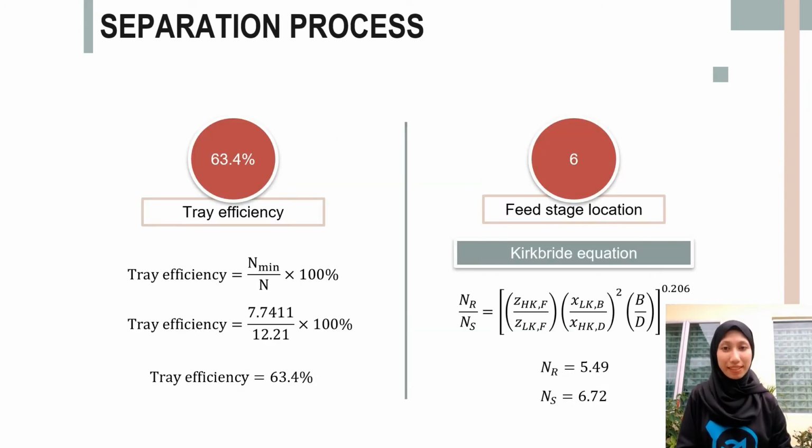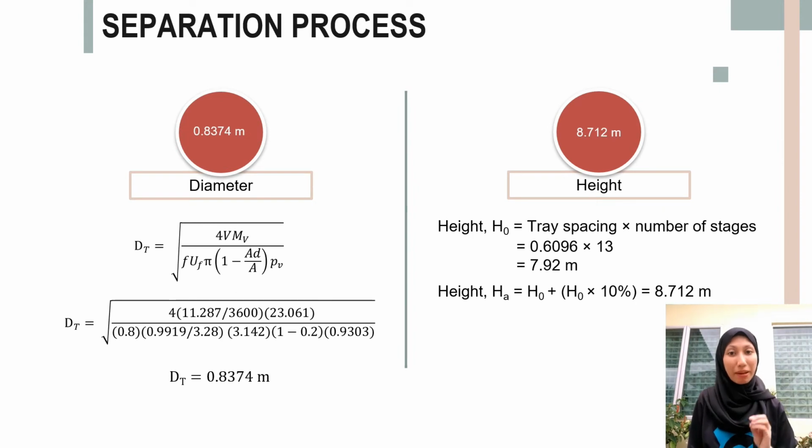The tray efficiency is calculated to be 63.4%, while for the feed stage location, by using the Kirkbride equation, the feed stage location is calculated to be at stage 6. Moving on, the diameter of this column is calculated by using this formula. It is calculated that the diameter of this column is 0.8374 meter. And lastly, for the height of the column, by using this formula, the height of the column is 8.712 meter.